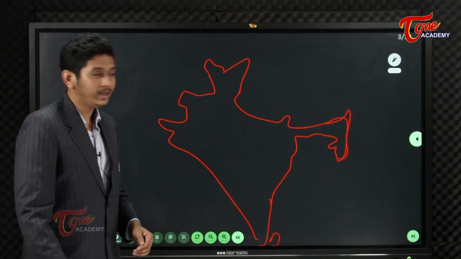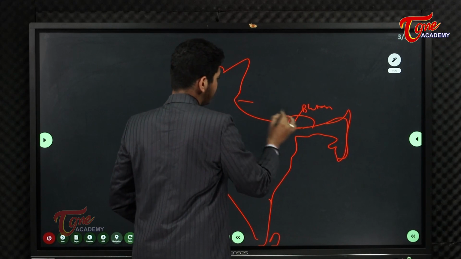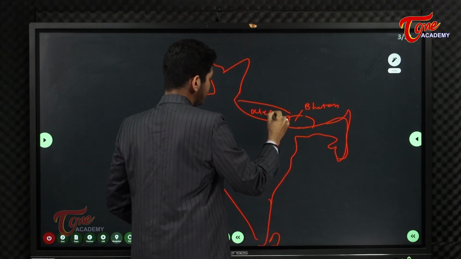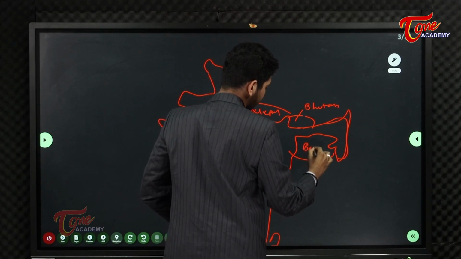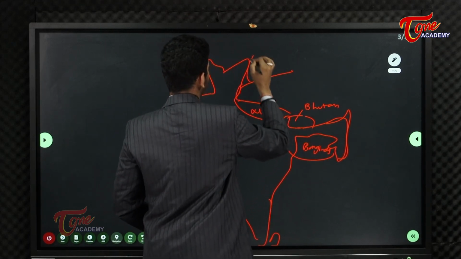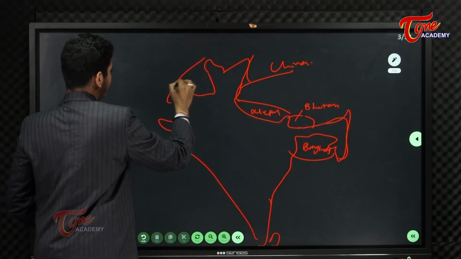Okay, this is what our India is. Here you have Bhutan, Nepal, Bangladesh, China, a part here, and you have Pakistan here.